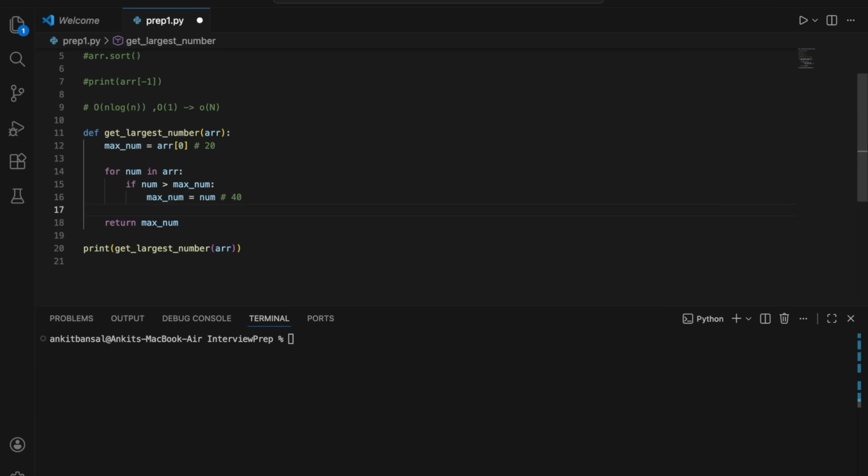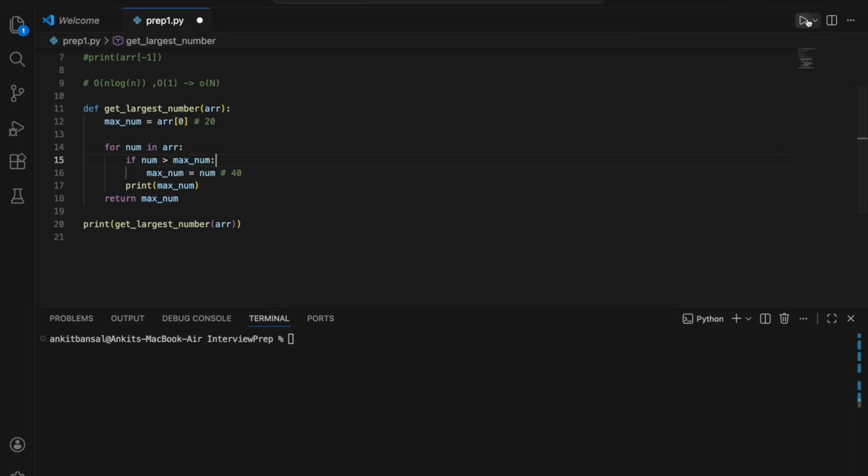So I'll just say print here, right? Print. So we are within the for loop, outside the if condition, right? So whether the if condition is satisfied or not, I always want to print what my max num value is, right? So let me see what it will give.